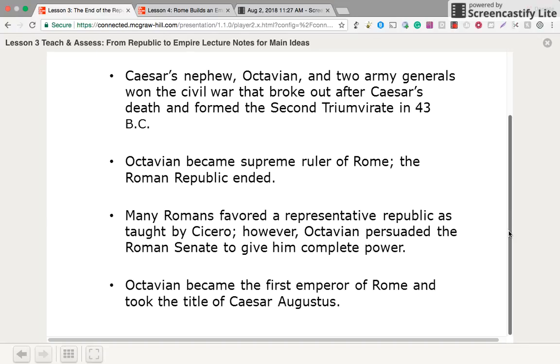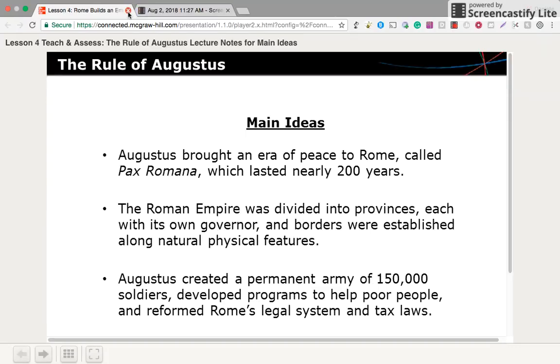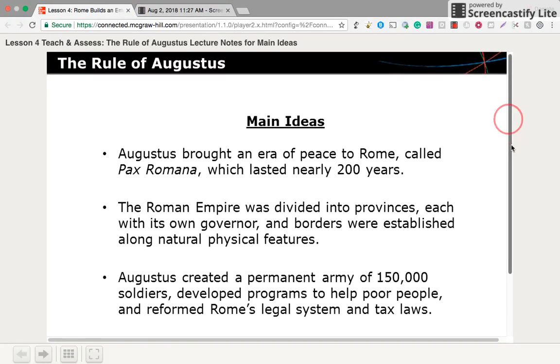the Roman Republic. Many Romans favored a representative republic as taught by Cicero, but Octavian persuaded the Roman Senate to give him complete power. He became the first emperor of Rome and took the title Caesar Augustus. This is the start of the Roman Empire.